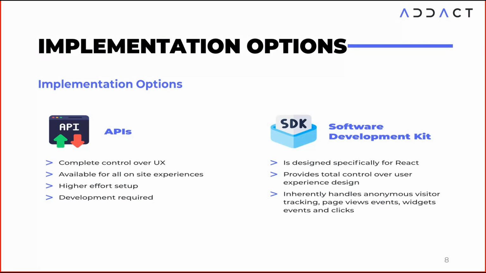So API, I think most of the developers are familiar with how we can use the API. It's a REST API, so we will consume the request and response to the API, and we can integrate it in any of our platforms. Based on the API, we can say it provides complete control over UX, because it's an API, so we can customize the UX and UI design as per our requirements. We have to just call the APIs and get the response from the API.